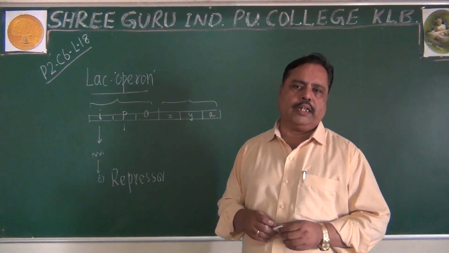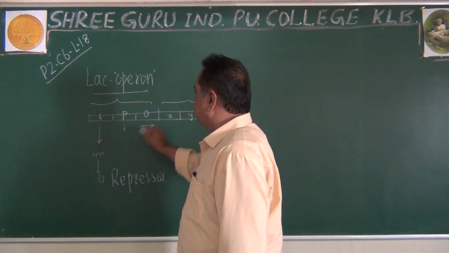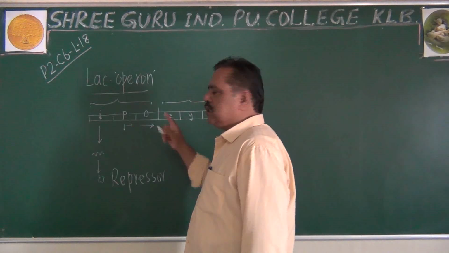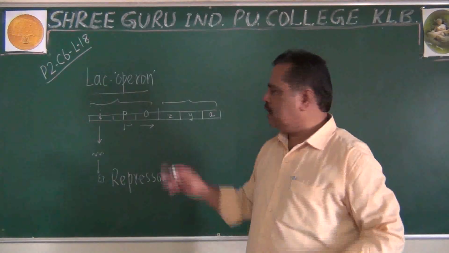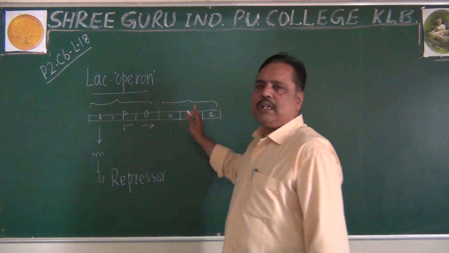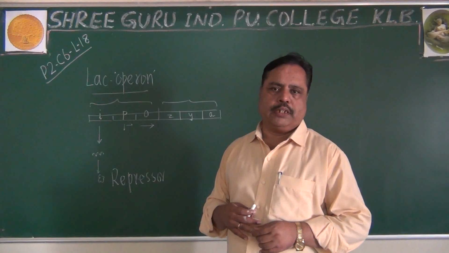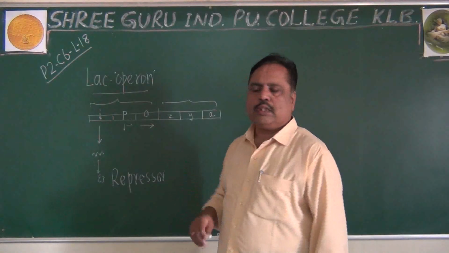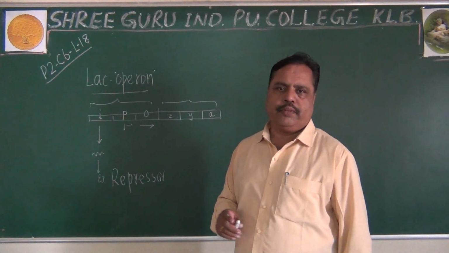It can be called the promoter region. Whereas the operator is responsible for continuing the process of transcription. If the operator is blocked, the process will not continue even if the promoter initiates transcription. So that is the role of the operator in the lac operon.